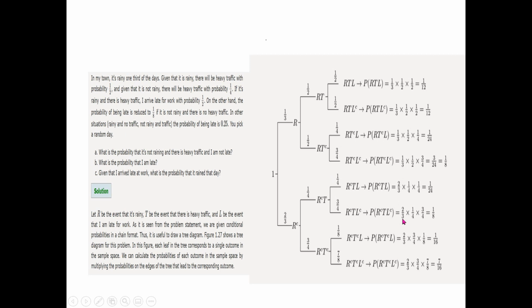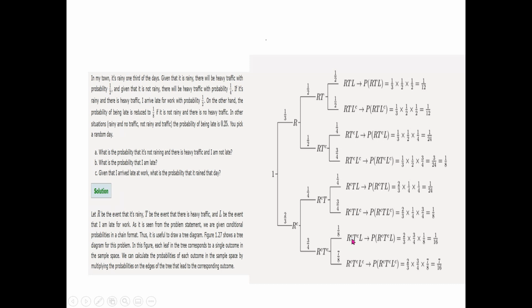But just for the sake of clarity, let's discuss one more branch. Let's say we discuss this branch, RC, TC and L. That is, it's not rainy, there is no heavy traffic, and you still come late, right? In the question it is given that, on the other hand, the probability of being late is reduced to 1 by 8 if it's not rainy and there is no heavy traffic. That's why we have written 1 by 8 here.